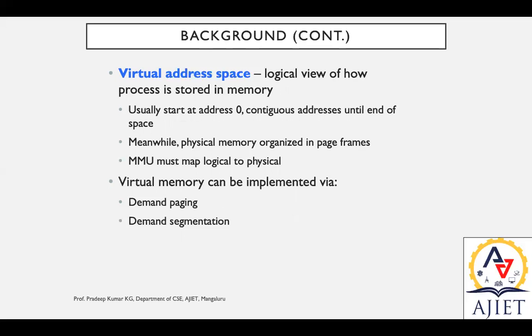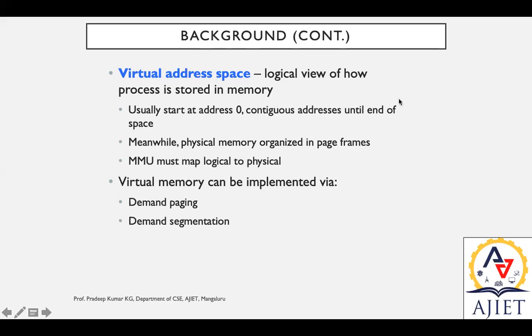That is nothing but the logical view of how a process is stored in memory, where exactly we are going to store that particular location. It is addressed by the virtual address space. It is a logical view, and usually starts at address 0 and is continuous until the end of the space.